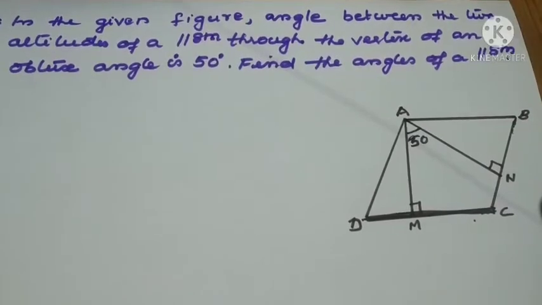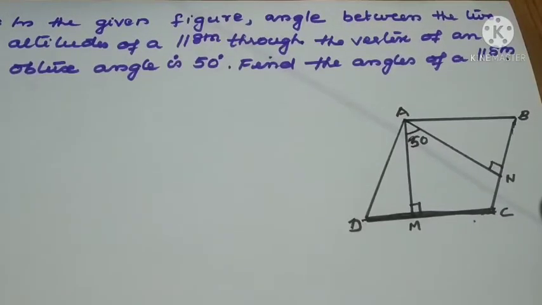In the given figure, the angle between the two altitudes of a parallelogram through the vertex of an obtuse angle is 50 degrees. Find the angles of the parallelogram. The diagram is already given. AM and AN are altitudes of the parallelogram ABCD. That is the given part for us. So ABCD is a parallelogram, and moreover what is given? AM and AN are altitudes.